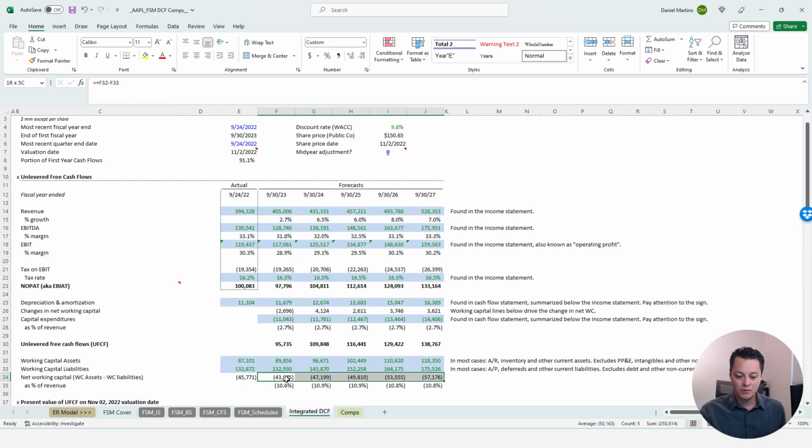Now, because this number, except for this first year over here, is becoming a bigger negative, that is actually a positive for cash flow. And that's exactly what we see represented up here. Apple has a positive, or a cash inflow, from changes in net working capital, and that's what this formula is doing.